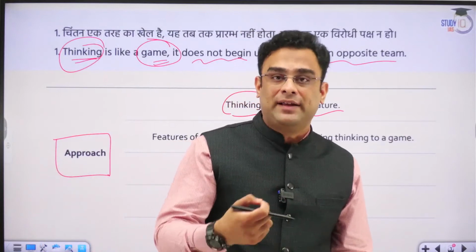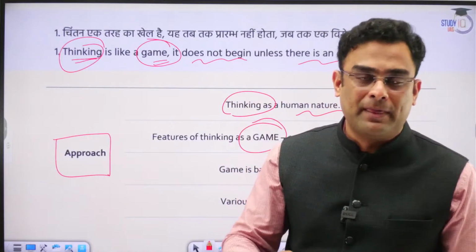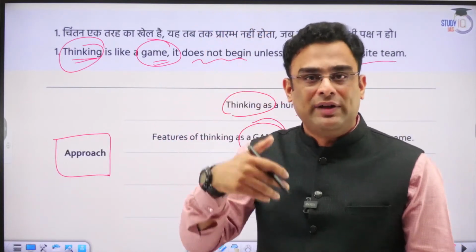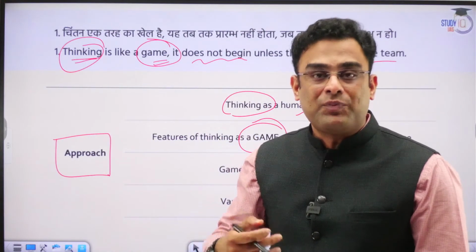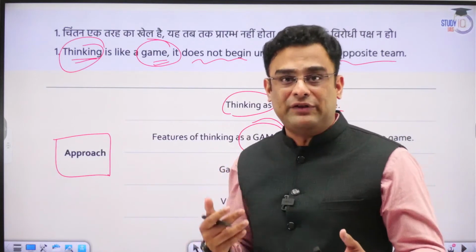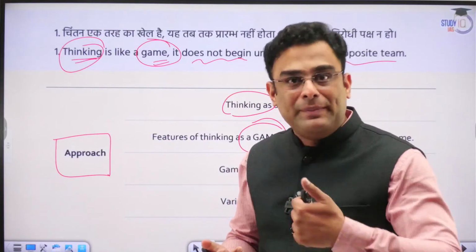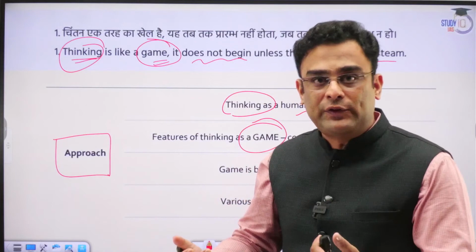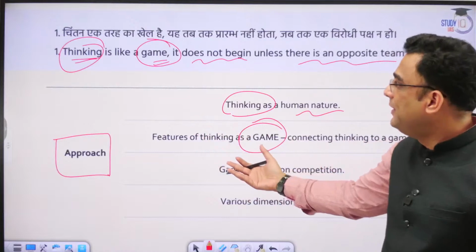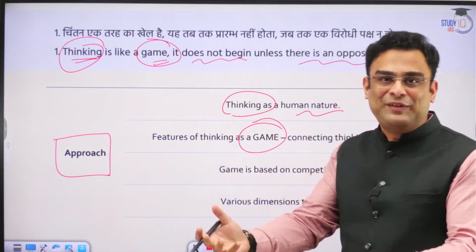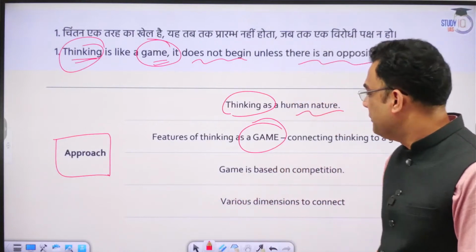Even when you're playing cricket and you're batting, you are constantly trying to anticipate what the bowler is going to bowl. Once the ball leaves his hand, it is going to reach your bat in 1/6 of a second, so you have a fraction of a second to respond. For that, you have to anticipate what his line is going to be, what his length is going to be, what the pace is going to be like, and be ready for it. So in other sports also, we are constantly thinking. A game is basically thinking in a specific context. I hope you're getting the relationship between these two.